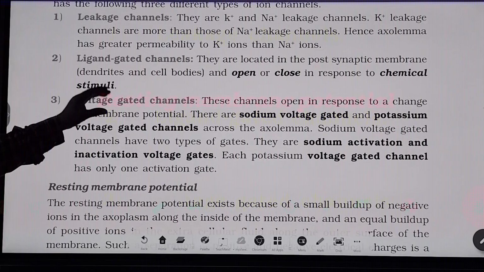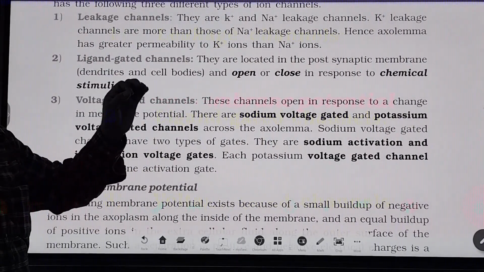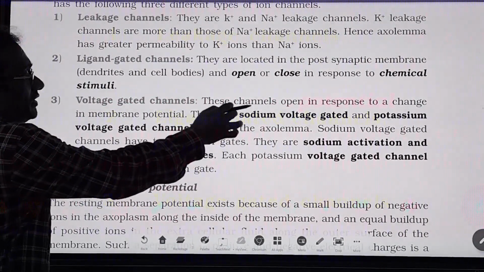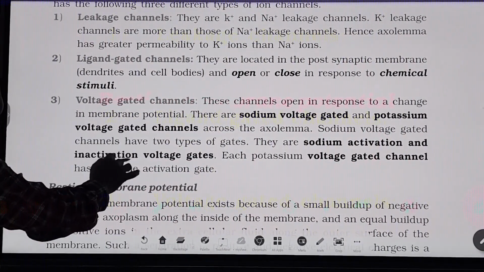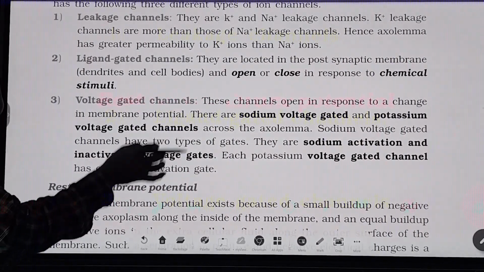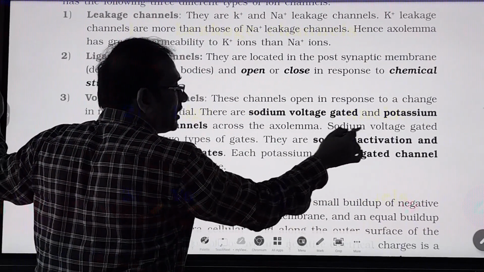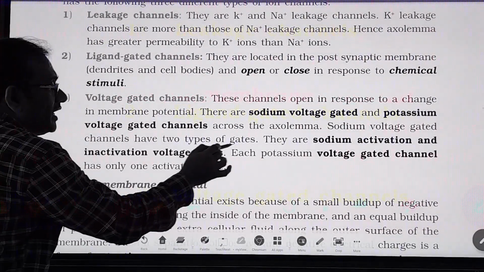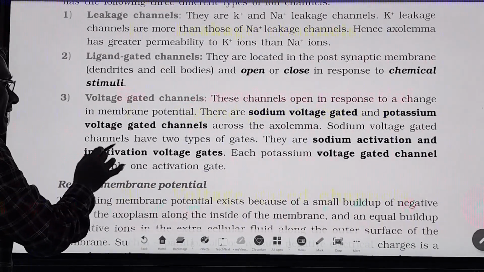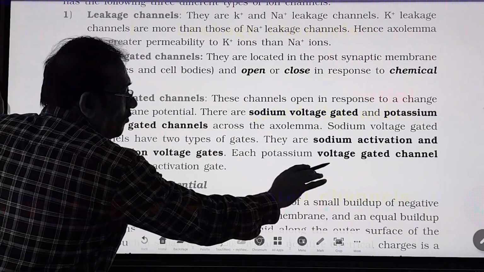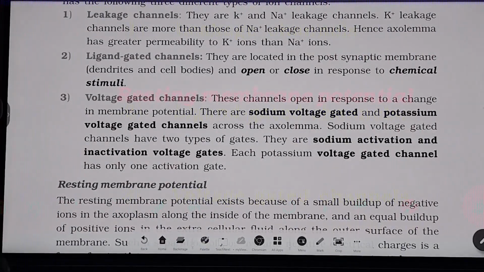Lastly, voltage gated channels, based on the membrane potential voltage. Outside positive, inside negative charge is present. So these channels open in response to a change in the membrane potential. There are sodium voltage gated channels and potassium voltage gated channels. Sodium voltage gated channels are of two types: sodium activation and sodium inactivation gates, whereas in the potassium only one gate is there, an activation gate. There is no inactivation gate in the potassium voltage gated channels.